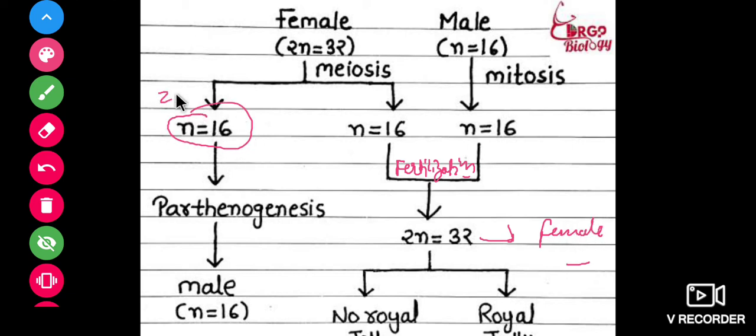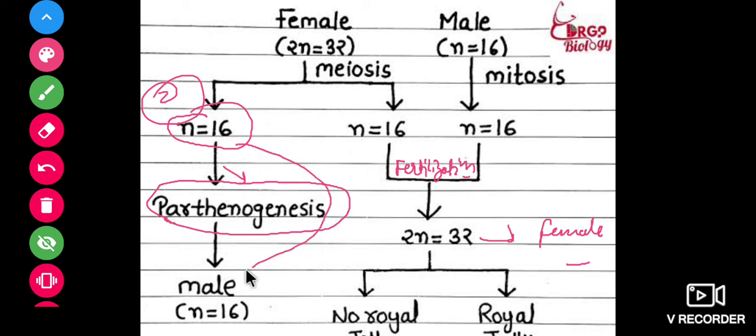But in the second condition, if no sperm cell fertilizes the egg cell, then parthenogenesis will happen. The egg cell automatically goes into mitosis cell division, and the egg will form the male type of body. So how does male form? Male forms without fertilization. And how does female form? Female forms with fertilization.